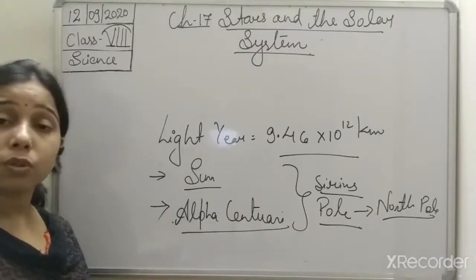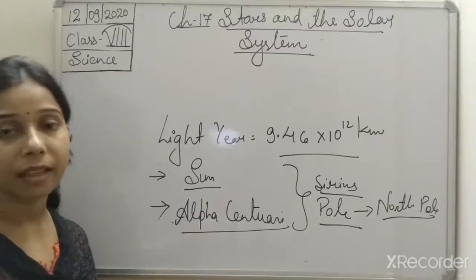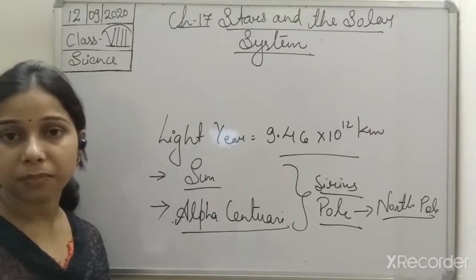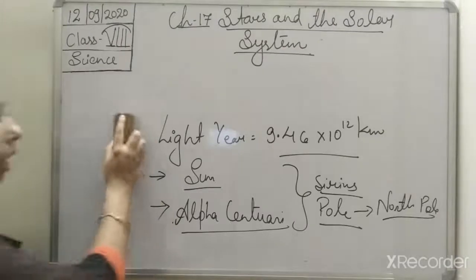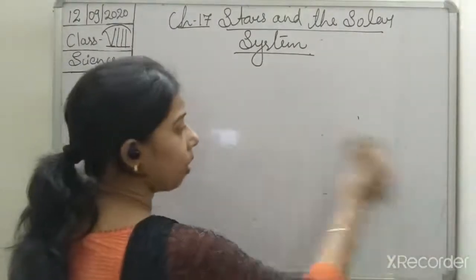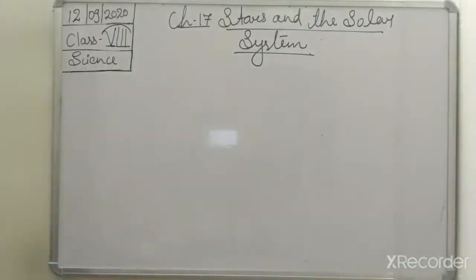The Pole Star is also very important, students, since it helps traders and adventurers find their direction. Now we come to another topic, and that is the galaxy. So we have discussed up to here. Now we will study the galaxy.